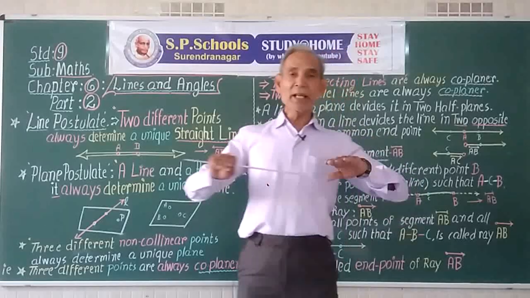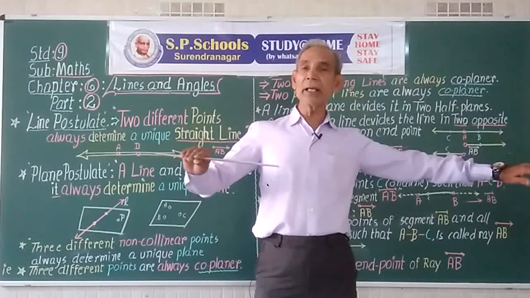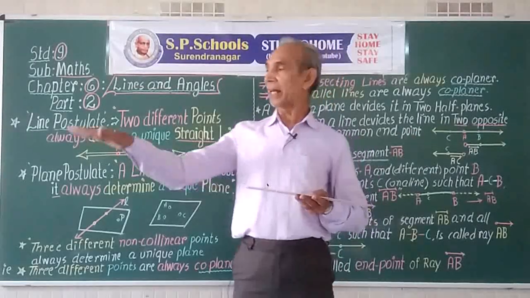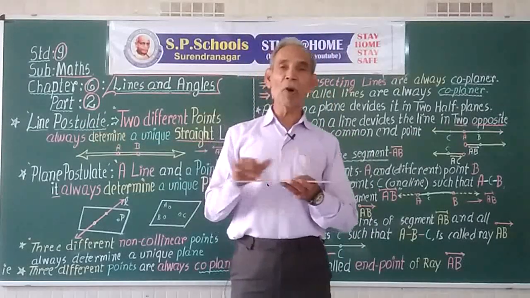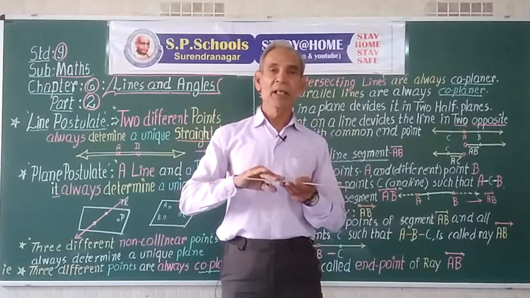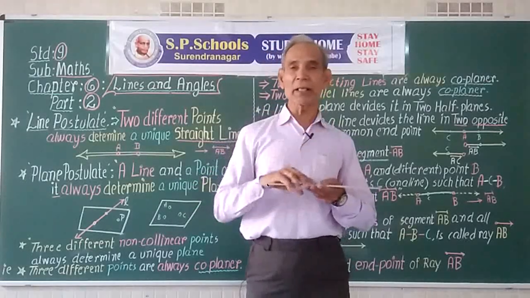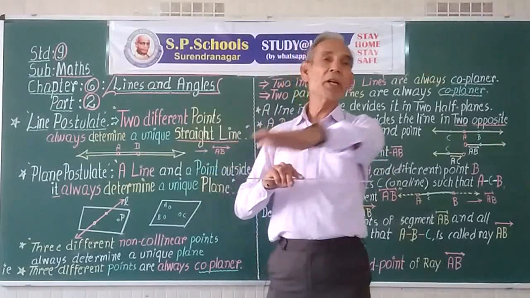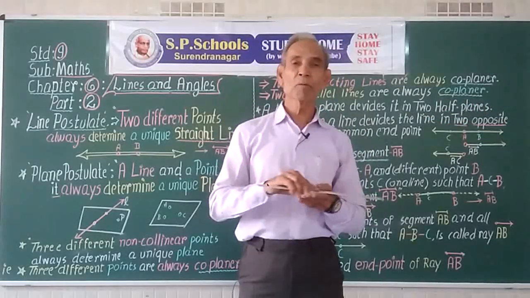Now, as a line extends infinitely in one direction and the other direction, there are points on lines. Then, if there is another point outside the line, this line and a point will determine a plane.